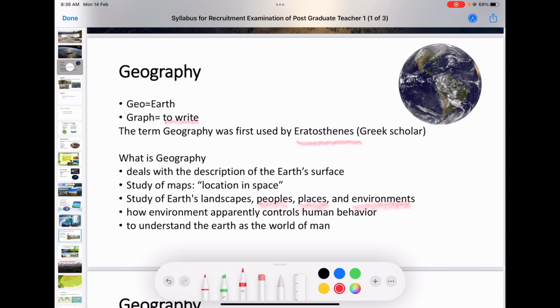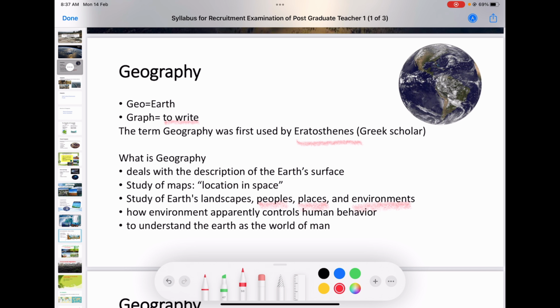Then geography came to the next level, that is geography is how environment apparently controls human behavior. How does the environment control humans, human behavior? We know the major isms, that is possibilism, and determinism. This is actually determinism. Determinism says environment has the power to control the humans.